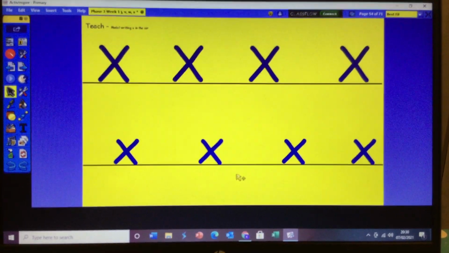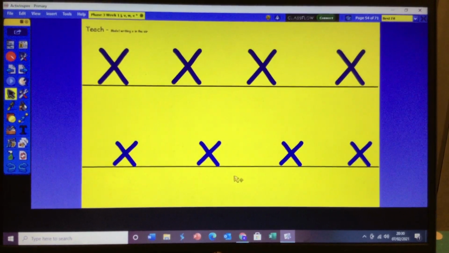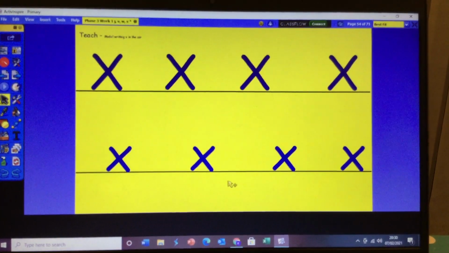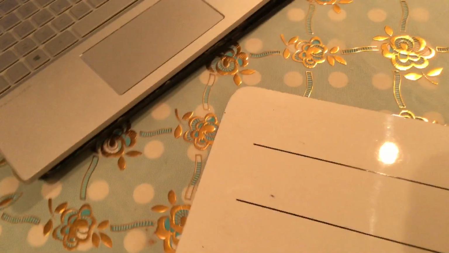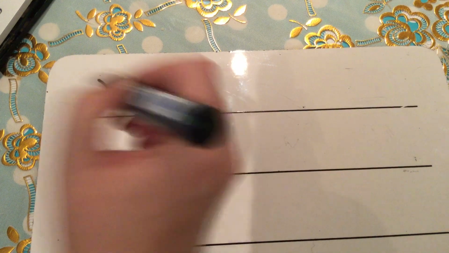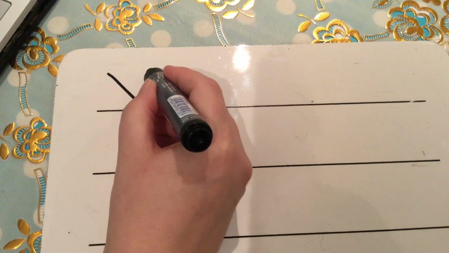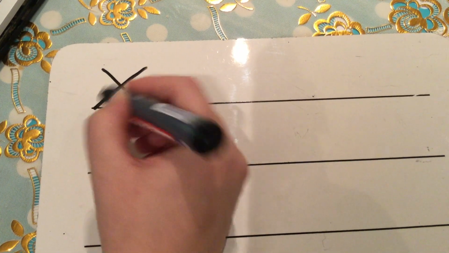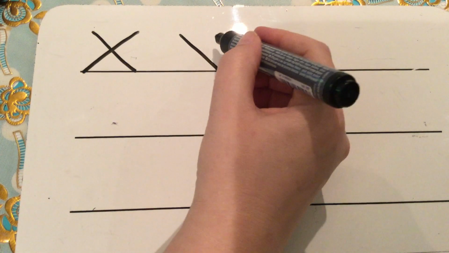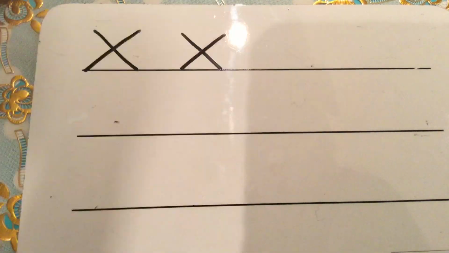So let's have a practice at writing our x sound. If you have a look at my board, I'm going to start at the top and go diagonally to the line. Take my pen off, then start at the top and go diagonally across down to the bottom and take my pen off. So it's start at the top, go down, off.